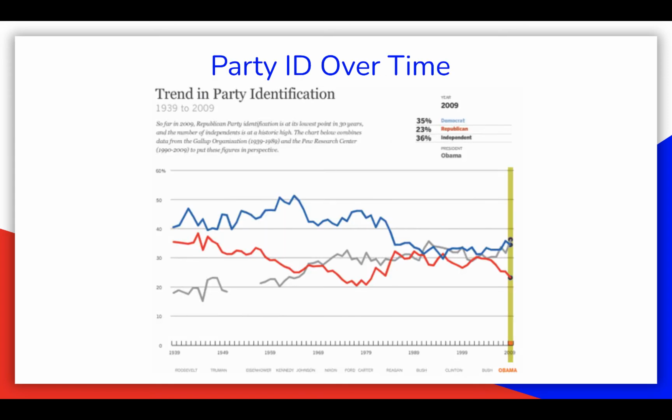Our next example of macro level opinion is party identification, and it's similar. Yes, there have been changes over time, but they're still largely stable, and the changes have occurred pretty slowly, with small shifts from year to year. Currently, about a third of people identify as Democrats, and this is a decline from what it was at mid-century. More and more people have identified themselves as independents, with about a third of people identifying as such. And about 25 to 30% of people identify as Republicans.